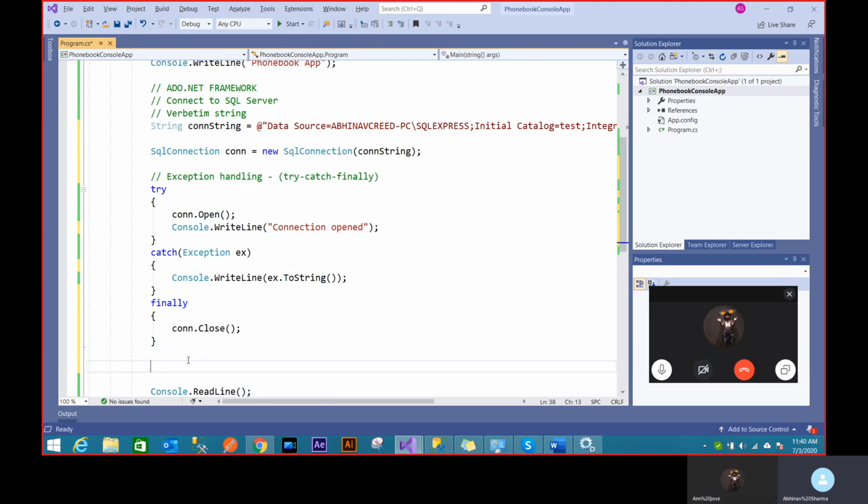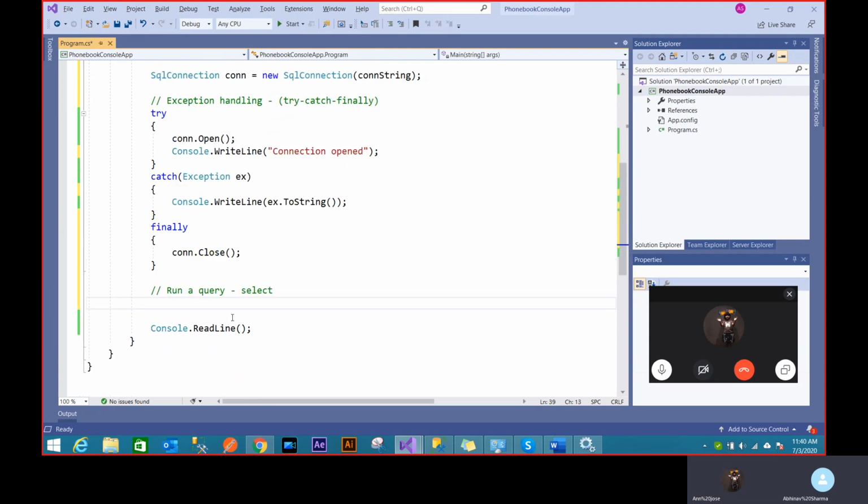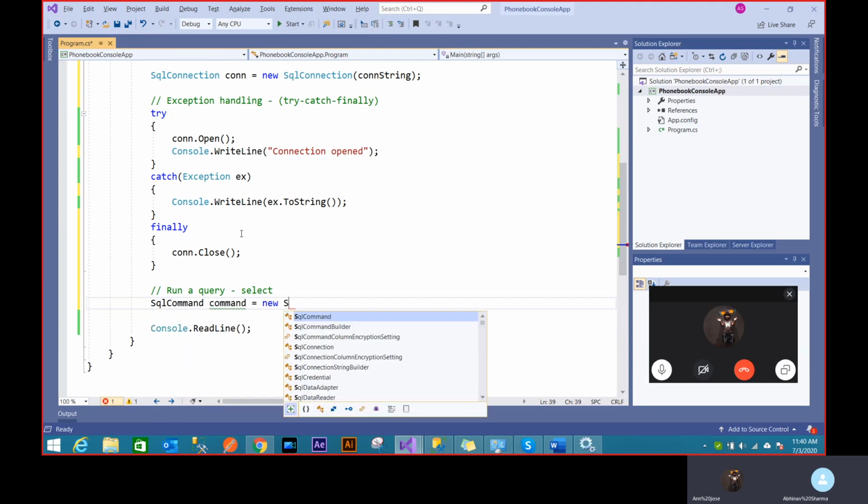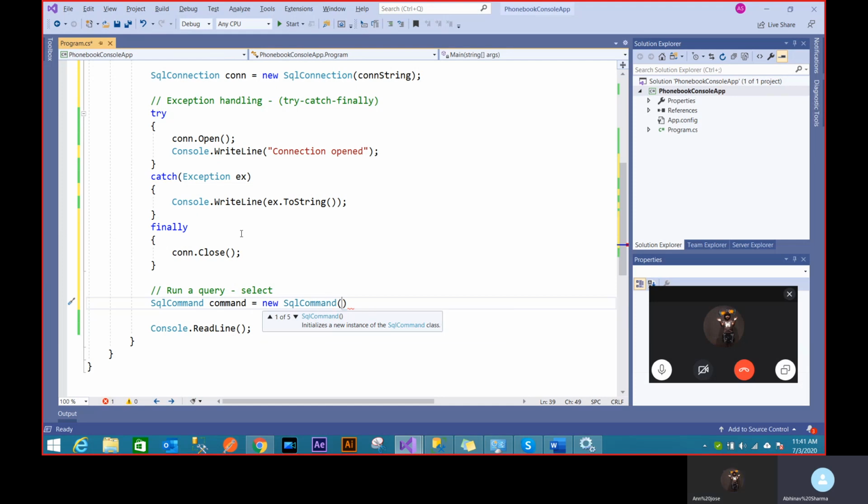Now what we'll do is run a query. So we run a select query using C#. In order to do that, we already have a connection, and we'll open it again because we're closing it. So we'll use something called SQL command. new SQL command, and you'll see multiple constructors here.